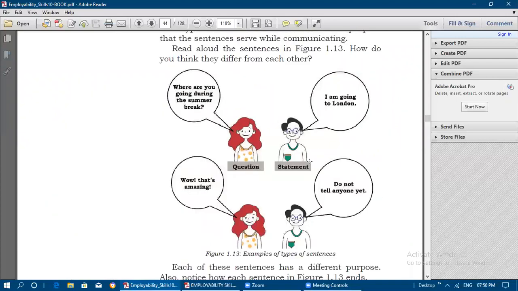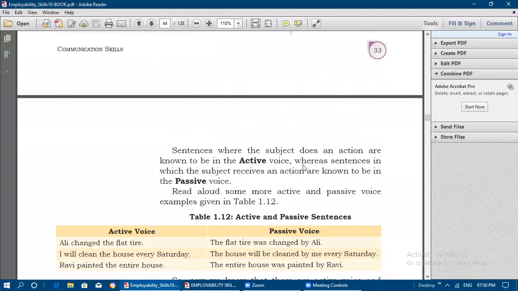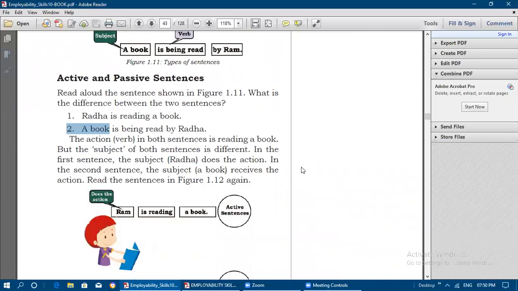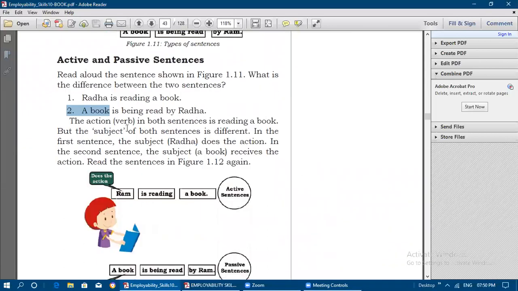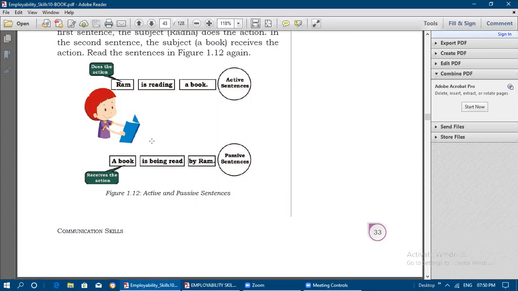So based on the purposes we can categorize sentences, and based on the action word and the subject, whether the subject is doing the action or receiving the action, we can categorize sentences as active sentence and passive sentence.